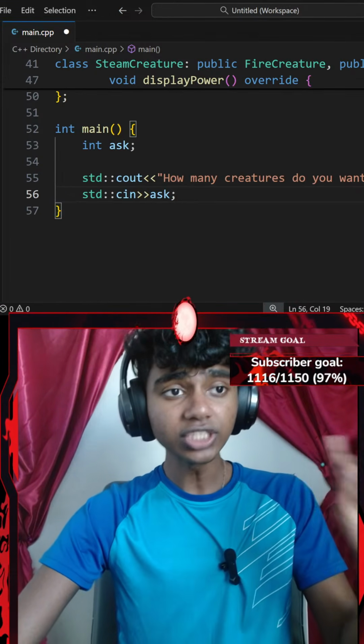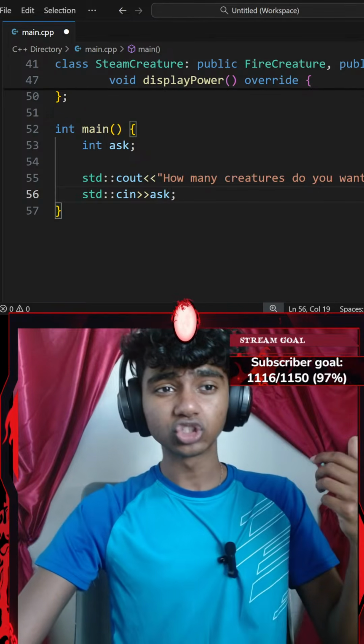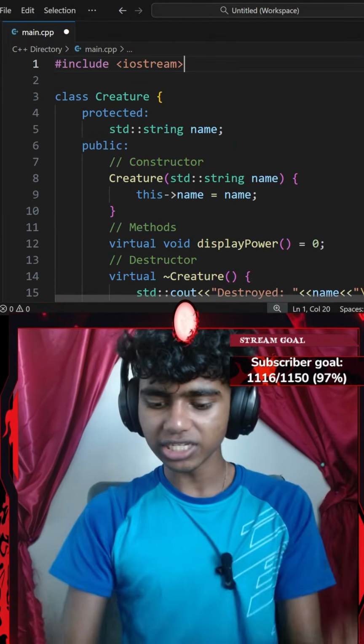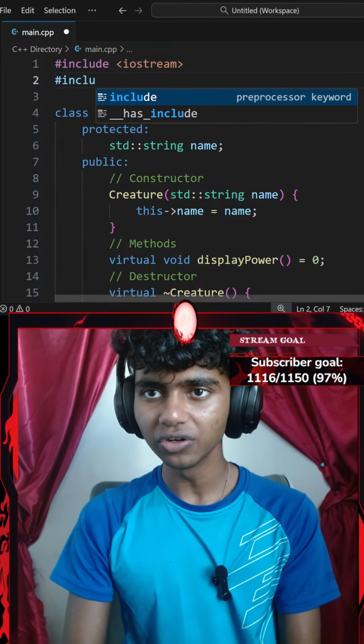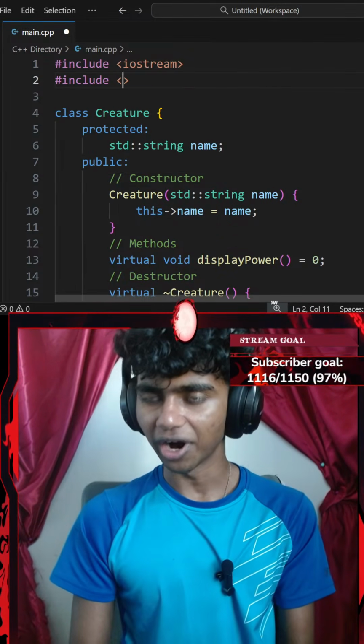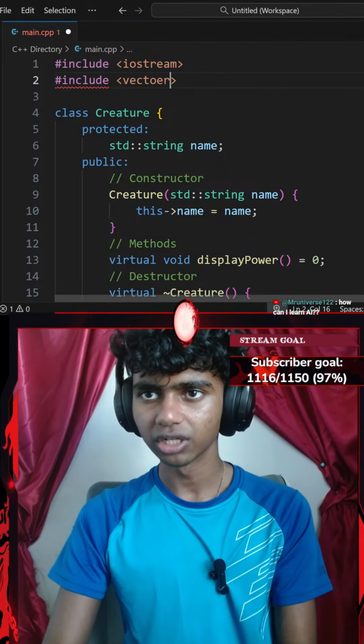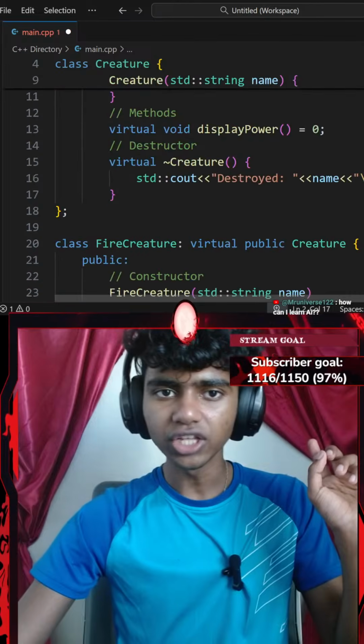Then use a vector of creature to store them. Since I am going to be working with vectors now, I should go ahead and include a pair of angle brackets. I want to include vectors, so let's go with something like vector. Okay, perfect. And now let's scroll all the way down.